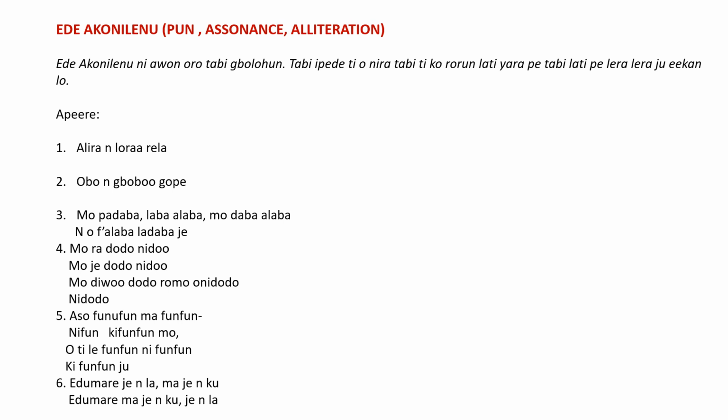I ate the plantain in Ido. Instead of me washing my hands with soap and water, I use the messy hand to rub the navel of the daughter or the child of the plantain seller. Múra dòdò ní dòó. Mo jẹ dòdò ní dòó. Mo diwọ́ dòdò rọmọ ní dòdò ní dòdò.